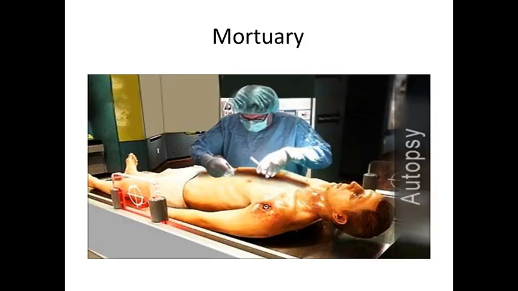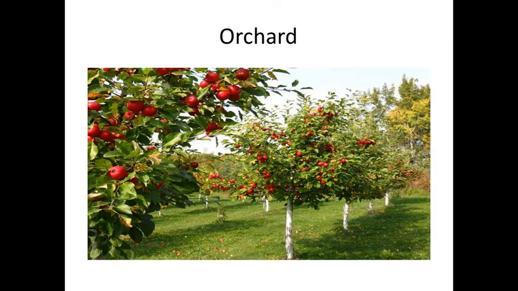Let's come to mortuary. A mortuary is a place where the postmortem is done after death. I mean when any person is dead, they check where the knife wounds are, whatever was done in the crime. That is the place where they check everything. That is called a postmortem. They cut the whole body into a lot of pieces and examine all the things.